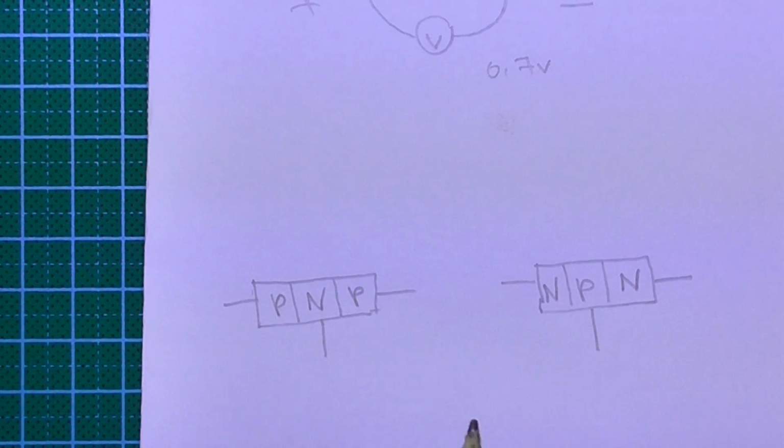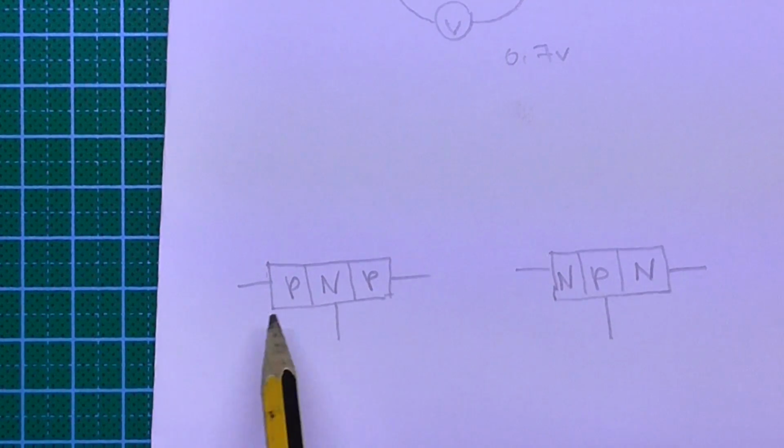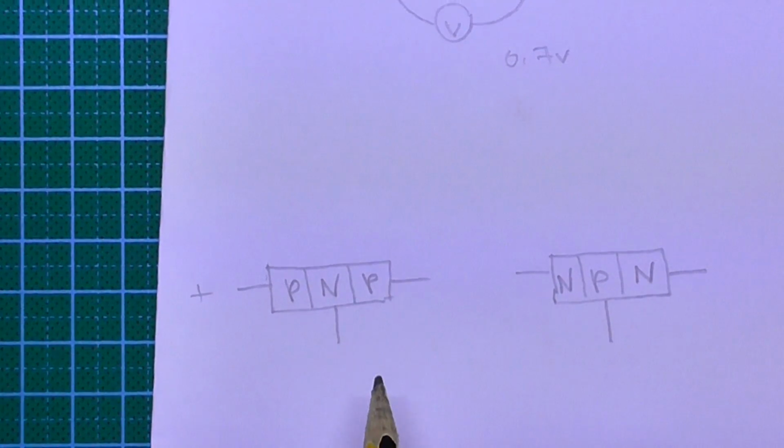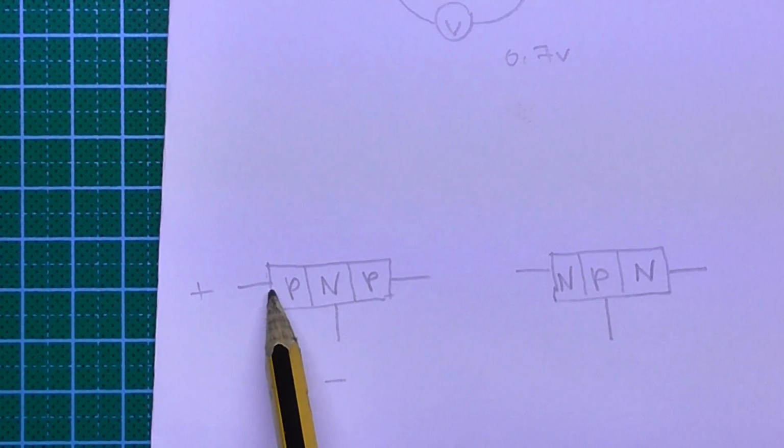To identify which one is PNP or NPN, we simply place a probe and test which pins are conducting. For example, we place a positive probe here and a negative, or ground, probe here, and once we place it there, we get a reading, which means the current is flowing.